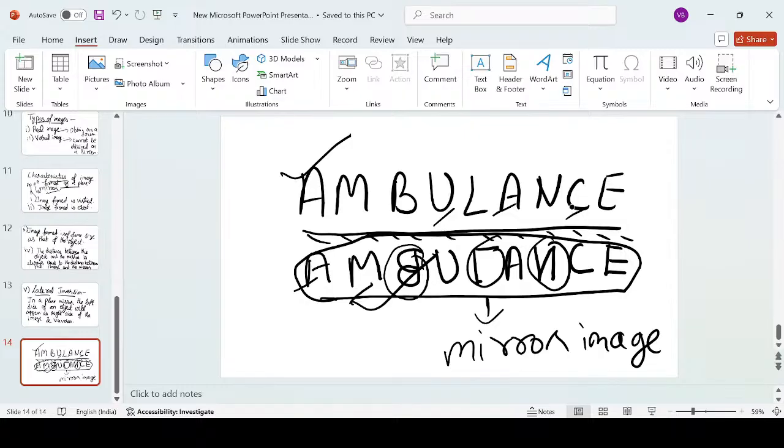So the word ambulance, when it is painted on the ambulance vehicle, is painted in the form of its laterally inverted mirror image, so that in case of emergency, when the ambulance is stuck in traffic, or the persons are not able to hear the ambulance horn or the siren, they can at least read it correctly. In the rear view mirror of the vehicle ahead of the ambulance, they will read it correctly as ambulance, and they will give the path to it. That is the reason why the word ambulance is written as its mirror image on the ambulance vehicle.